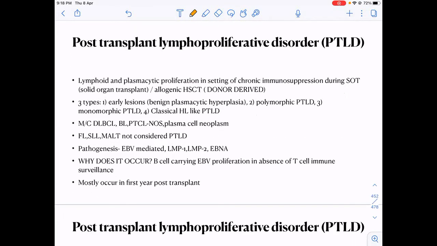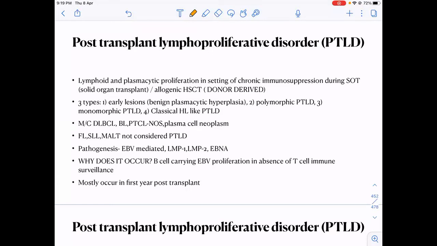Now coming to the next tumor, that is post-transplant lymphoproliferative disorder. What does it mean? After transplant, we are giving chronic immunosuppression to the patient.